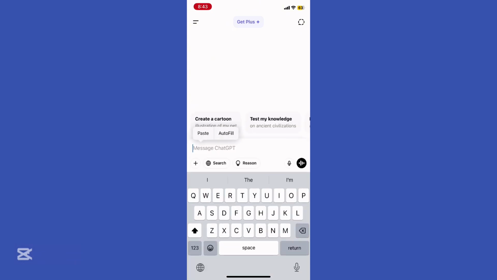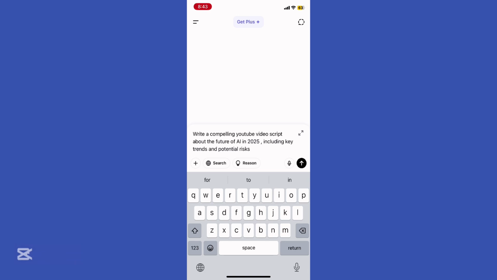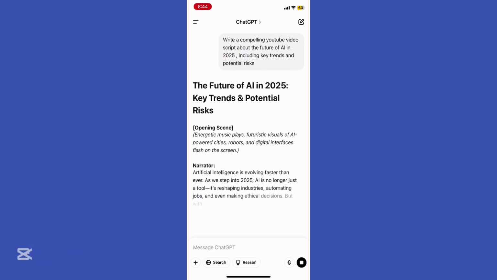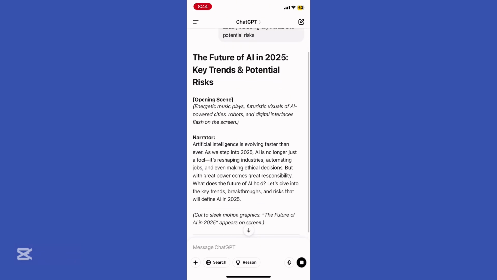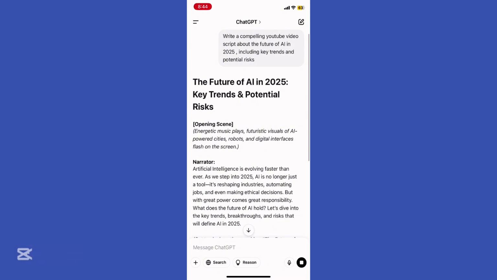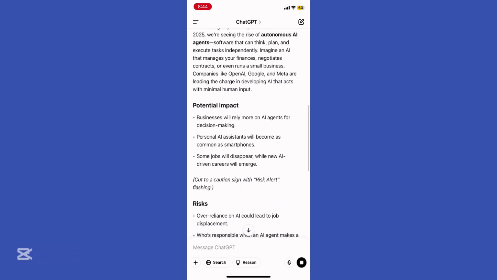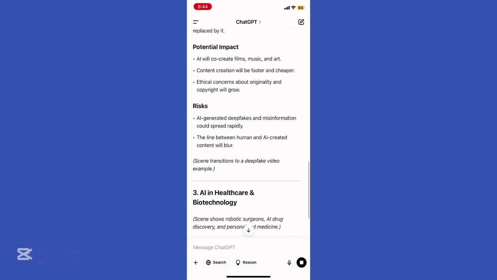Here's an example. Write a compelling YouTube video script about the future of AI in 2025, including key trends and potential risks. And just hit send, and you're gonna be able to see the final result. As you can see, you're gonna find it right here. AI streamlines content creation, saving time while keeping quality high.